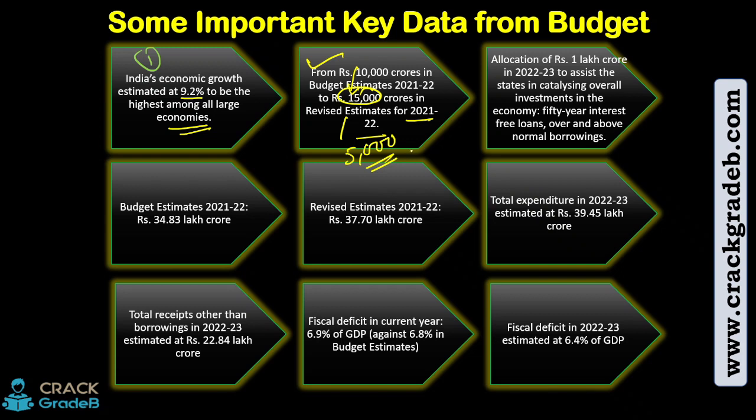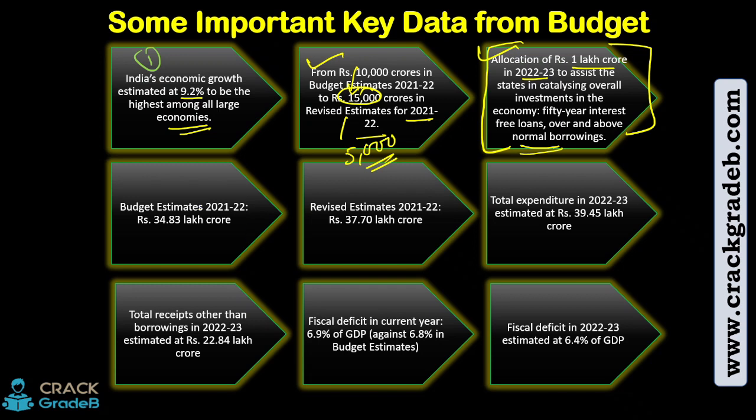In the Atmanirbhar Bharat Yojana, ECLGS were there, then free food grains were there. So multiple things, obviously then the vaccination. So many multiple things were there, and that's why you can see the difference in the revision. Then allocation of 1 lakh crore in 22-23 to assist the states in catalyzing overall investment in the economy, a 50-year interest-free loan over and above normal borrowing, right? So the central government has given the state governments an interest-free loan up to 1 lakh crore, and this is over and above their normal borrowing, so that they can invest.